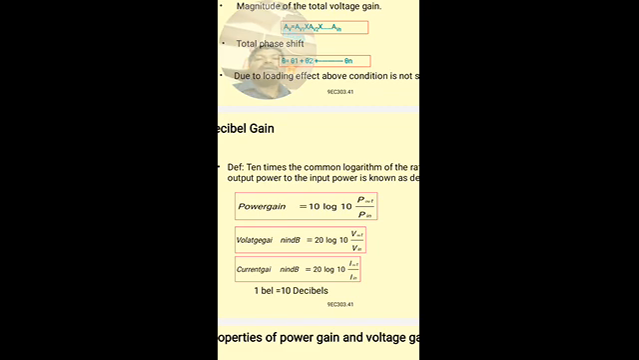Since the power is equal to V square by R, we can write the expression for voltage gain as 20 log of V out by V in to the base 10. Similarly, we can write the expression for current gain as 20 log of I out by I in to the base 10.